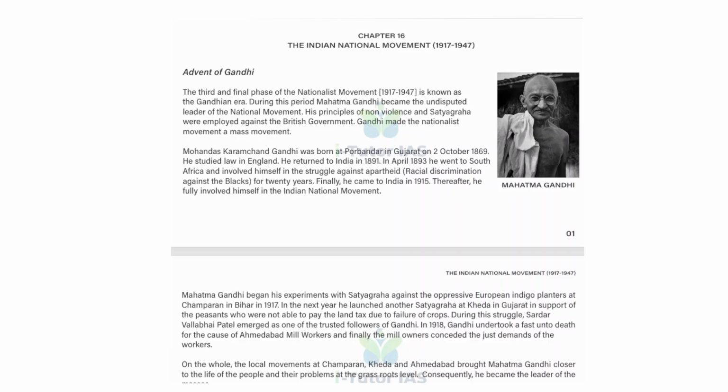Parallel efforts included Subhash Chandra Bose's Indian National Army, the INA, which sought to liberate India through armed conflict. So the mass movements came in three phases: first, second, and final, and there were also the earlier satyagrahas. These are the phases of the national movement, with a time period of 1917 to 1947.